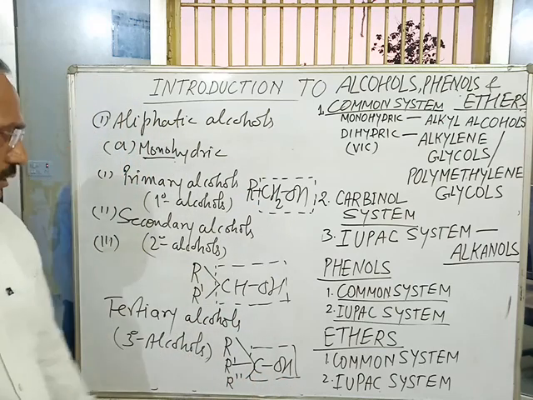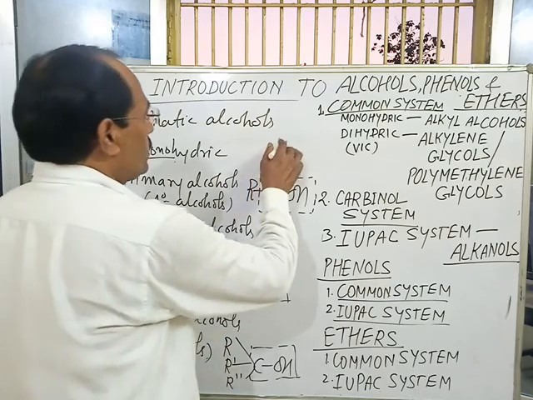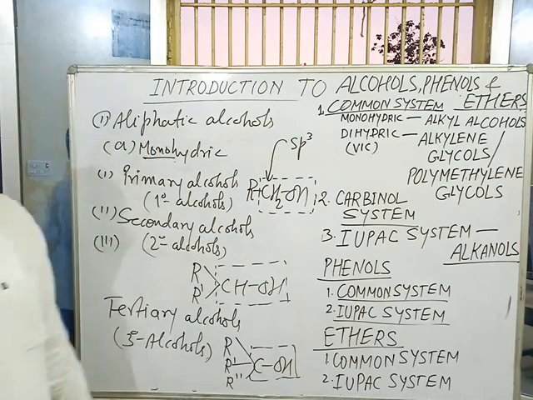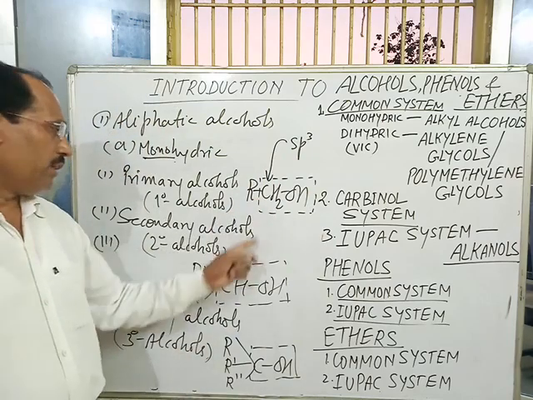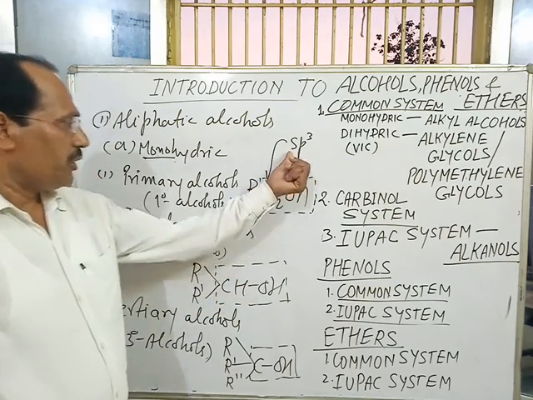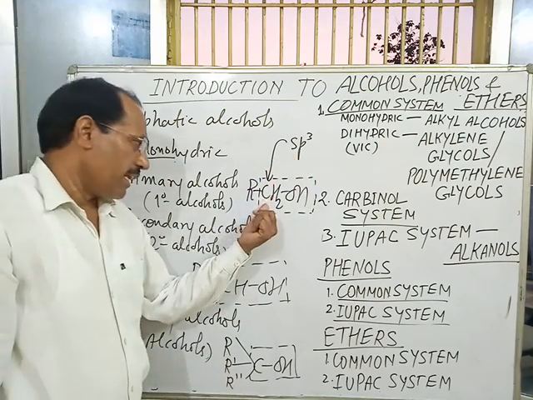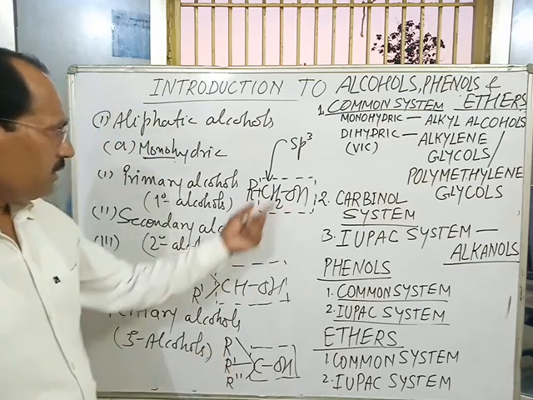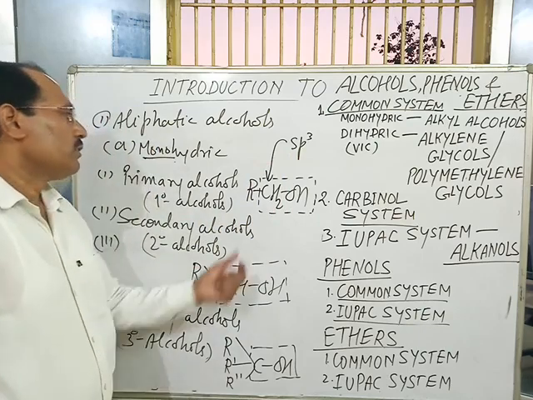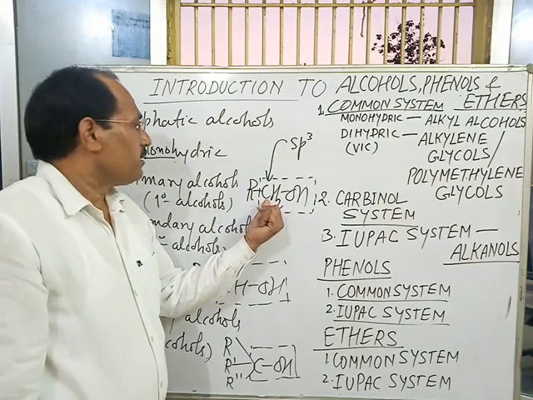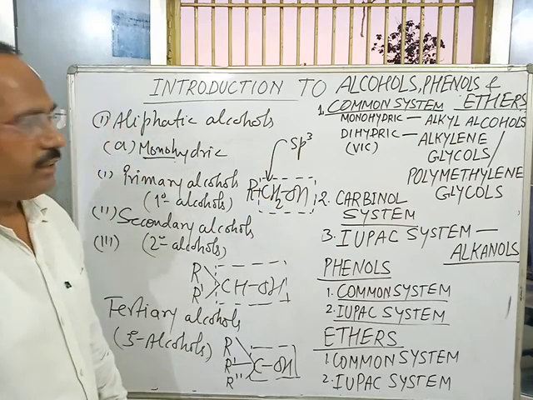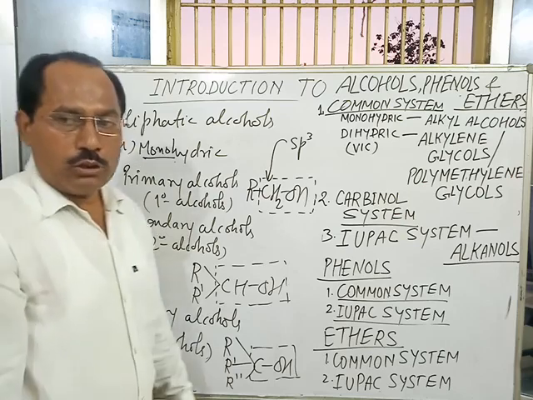In all cases, the hybridization state of the carbon atom of the alcoholic group is sp3. It means in all monohydric alcohols there is an sp3 carbon-OH bond, a C-OH bond.